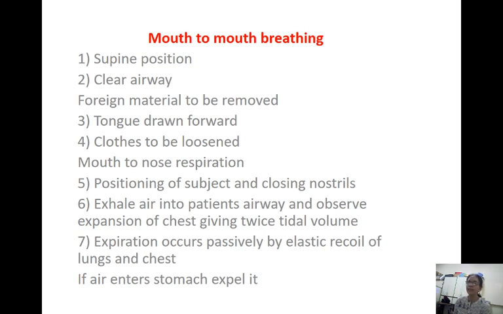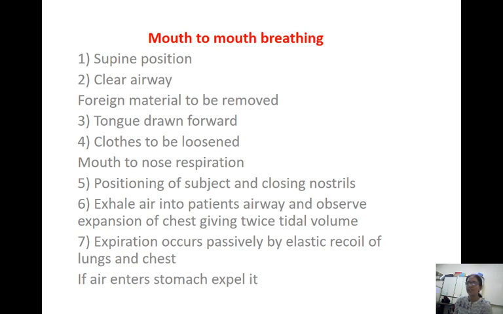Take a deep breath and you seal your mouth with that of the subject's mouth, and you exhale that air and observe for the expansion of the chest at the same time. Whenever you are exhaling the air, the chest will expand. That is your inspiration. And when you remove your mouth, expiration occurs passively by elastic recoil of the lungs and chest. So inspiration is occurring when you are giving air to the subject, and expiration is occurring when you are removing your mouth from that of the subject.